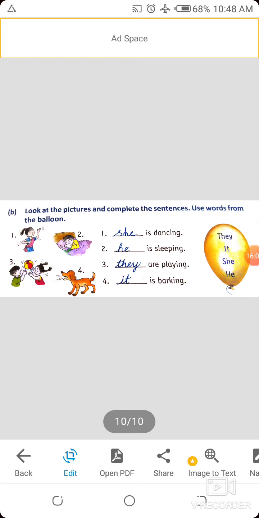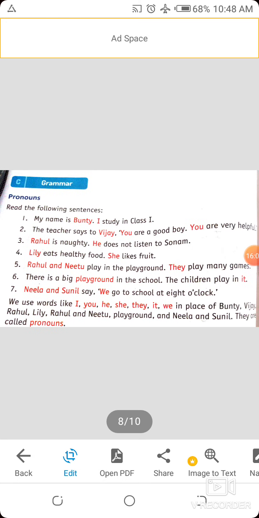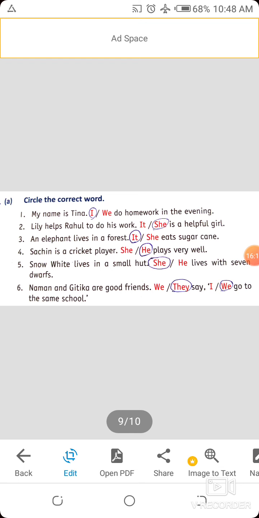Now homework time. Your homework is exercise number A and B. Both are in your textbook and notebook. Okay, write with a good handwriting. Understood all of you? Thank you.